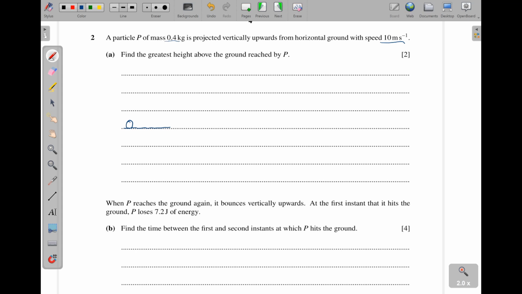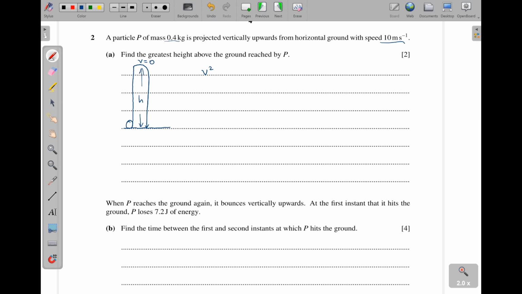Okay. Then it is projected vertically upwards. It will reach the maximum height and then it will turn back here. Okay. So at the maximum height here, V is going to be equal to 0. So we need this height here. Okay. Since this is vertical motion, then acceleration is equal to the g, the acceleration due to gravity.